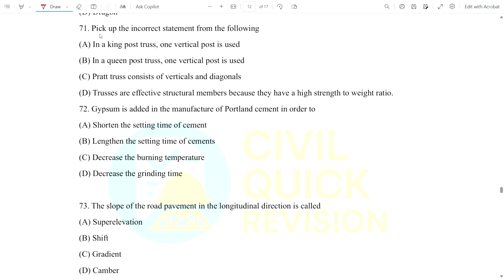Now question number 71, pick up the incorrect statement from the following. In a queen post truss, one vertical post is used.